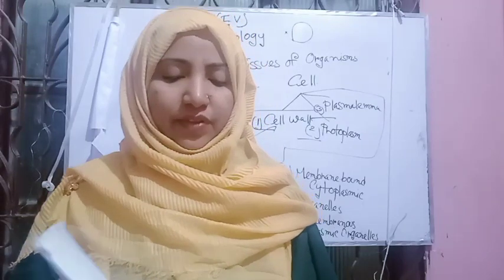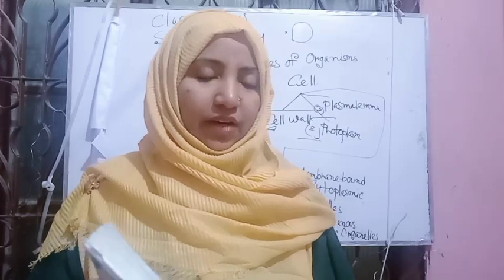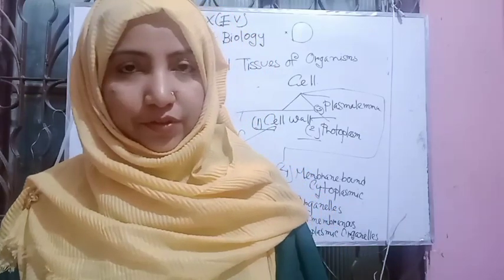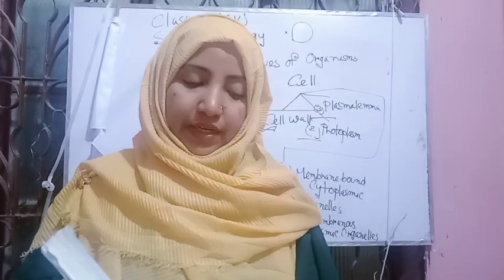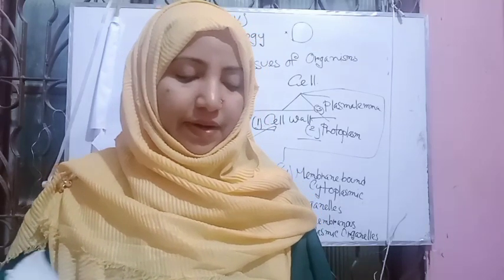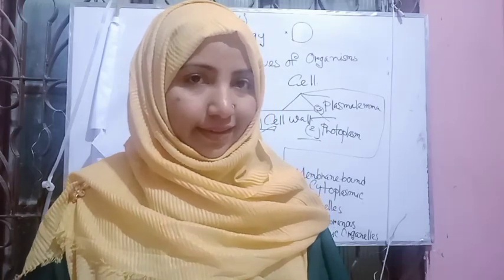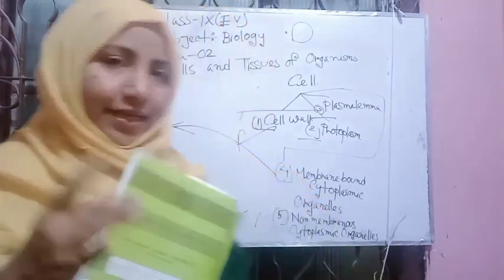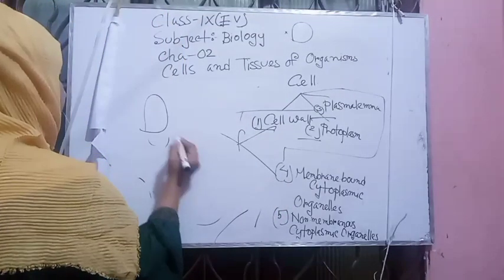At the time of the development of the secondary cell wall, cavities called pits are formed. These pits give a cell its rigidity. The cell wall retains the shape and size of a cell. Here is the plasmodesmata, showing the connection of two cells. Here is the first cell and the second cell.